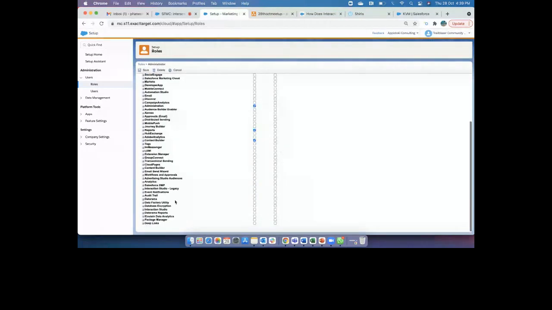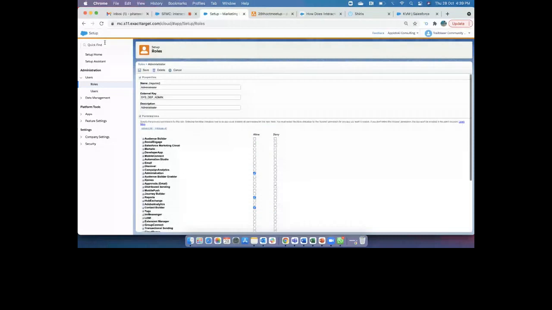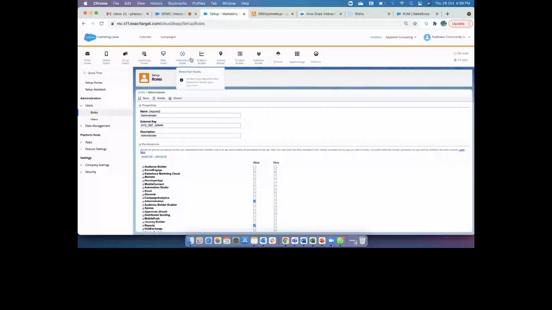So when you come down, there's an option here like Interaction Studio, right? Here you can give access. Because I'm a system admin, by default I have the system admin role enabled. If you don't have separate roles enabled, then you can give access here, provide access to admin. Okay, and then just click on it, click on save, and ask the admin to assign this role to your user. Once you get access, this section, Interaction Studio, will automatically be visible. And then from here you just click on Interaction Studio.